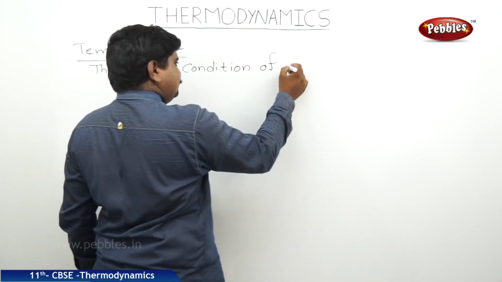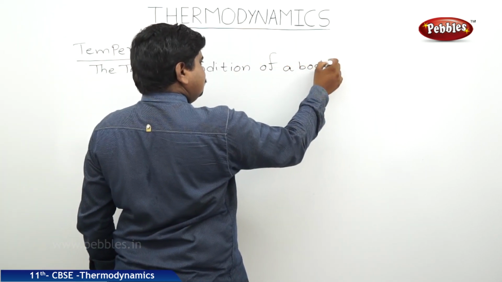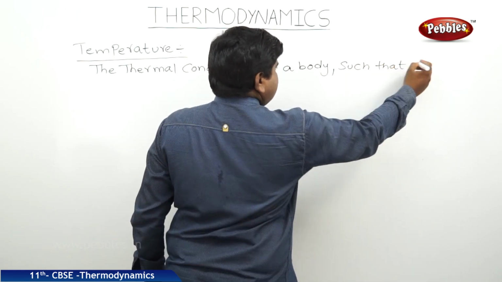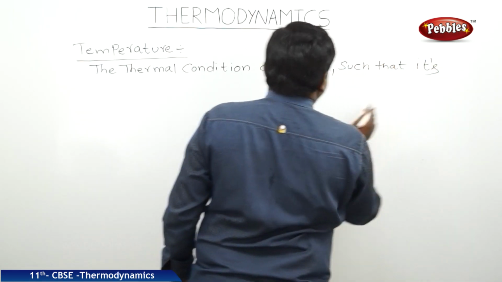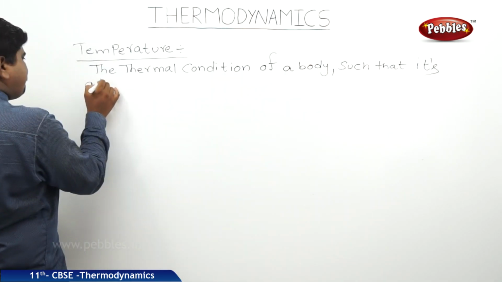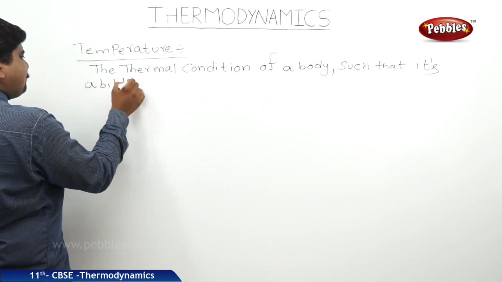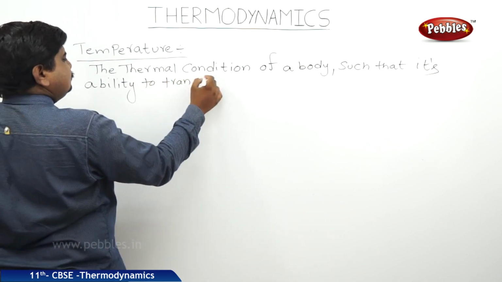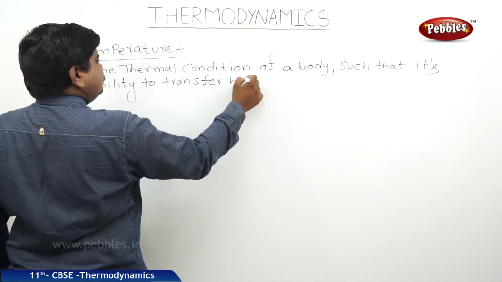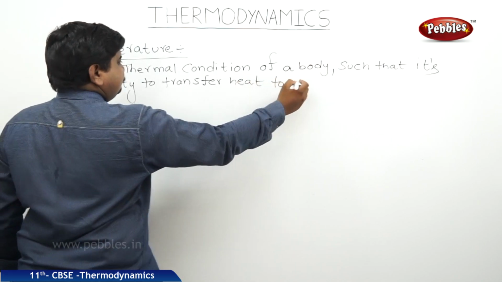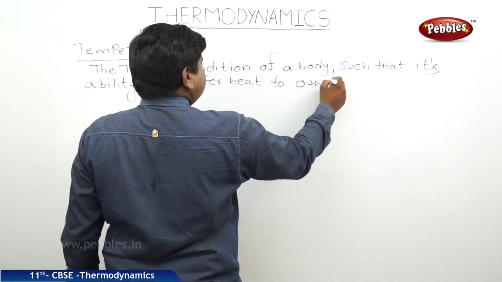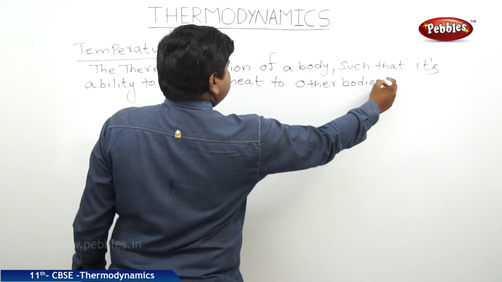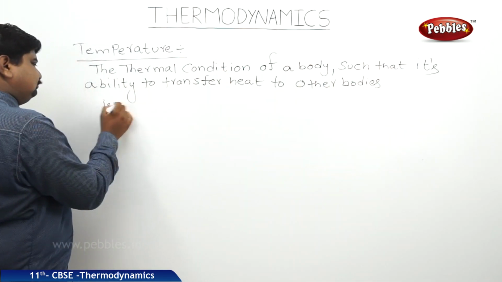So the thermal condition of a body, such that its ability to transfer heat to other bodies, is called temperature.